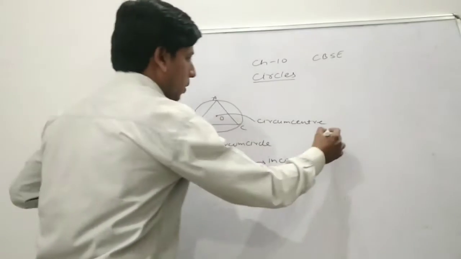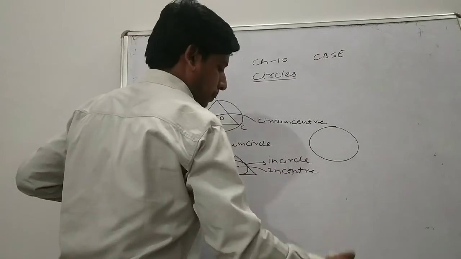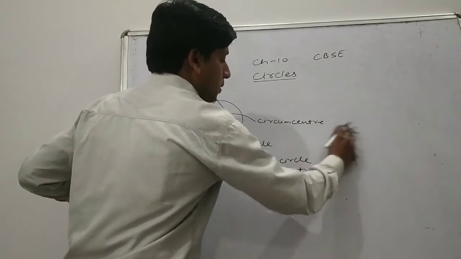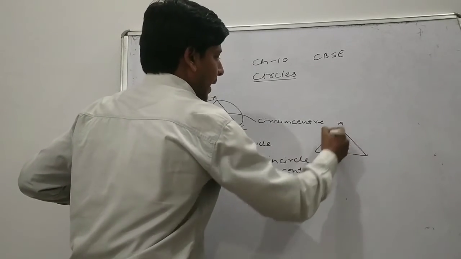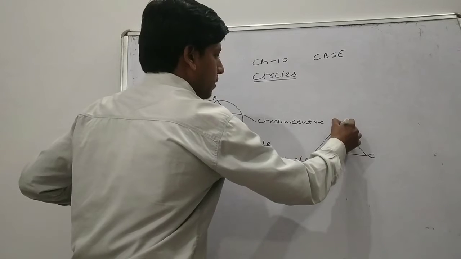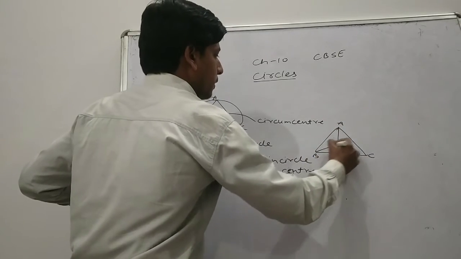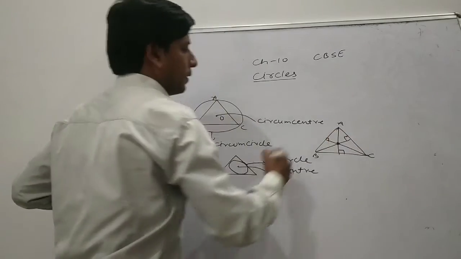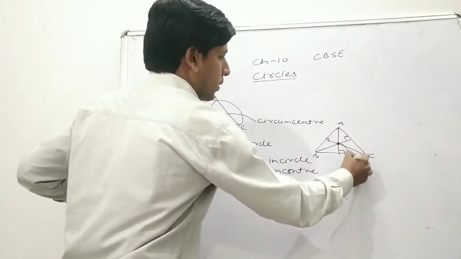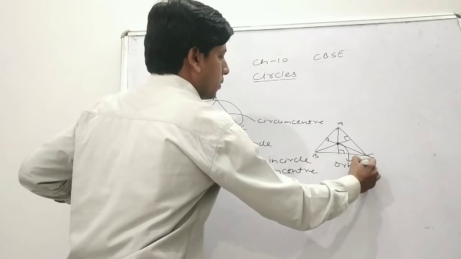Again, what is the orthocenter? In a triangle, if we draw altitudes from a vertex to the opposite side, the point where all the altitudes intersect each other is known as the orthocenter.